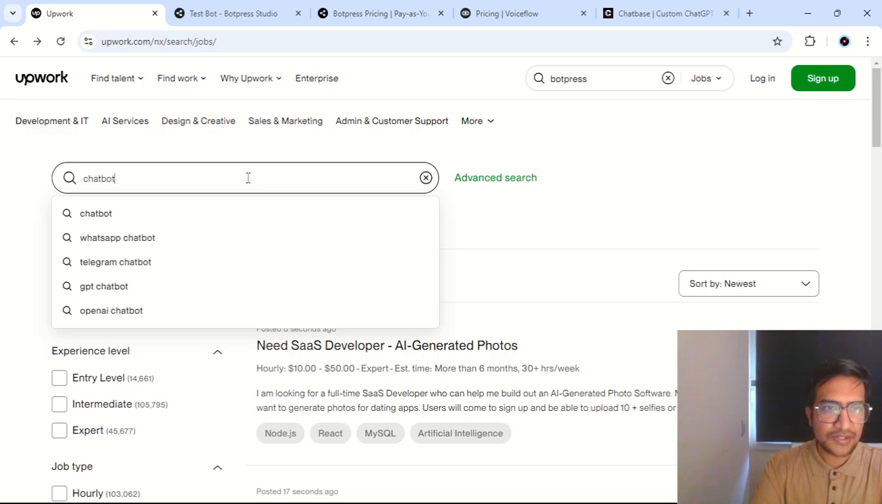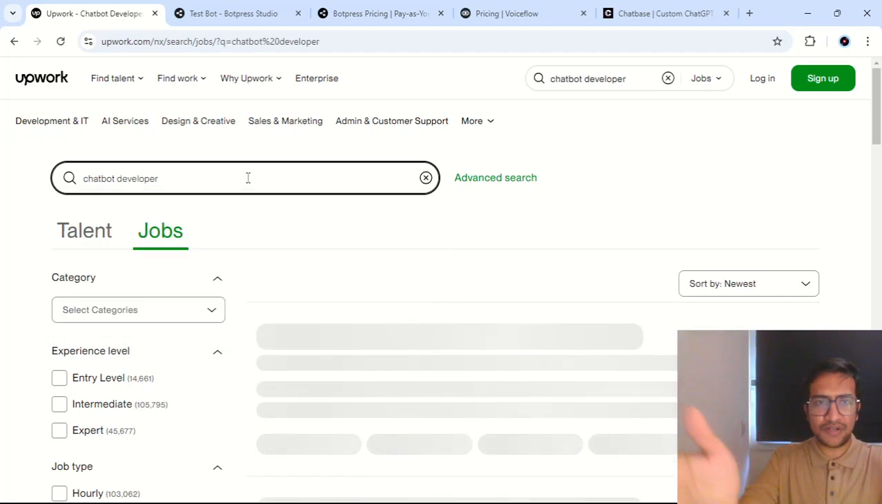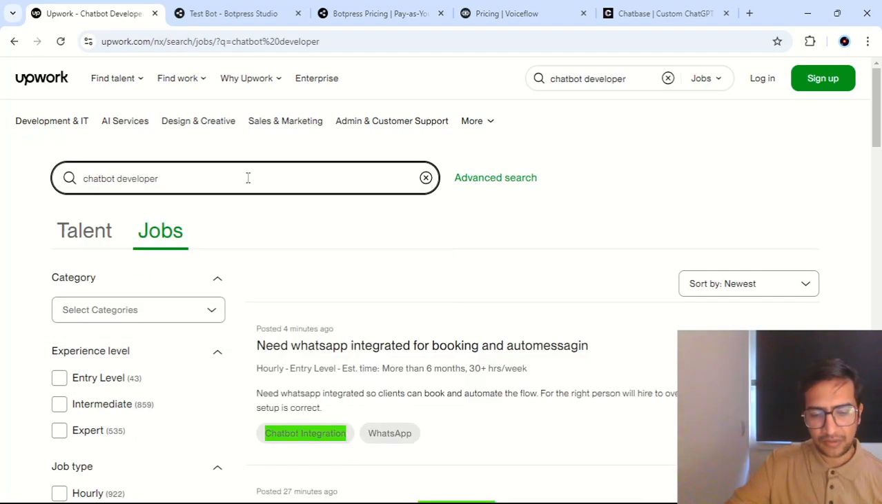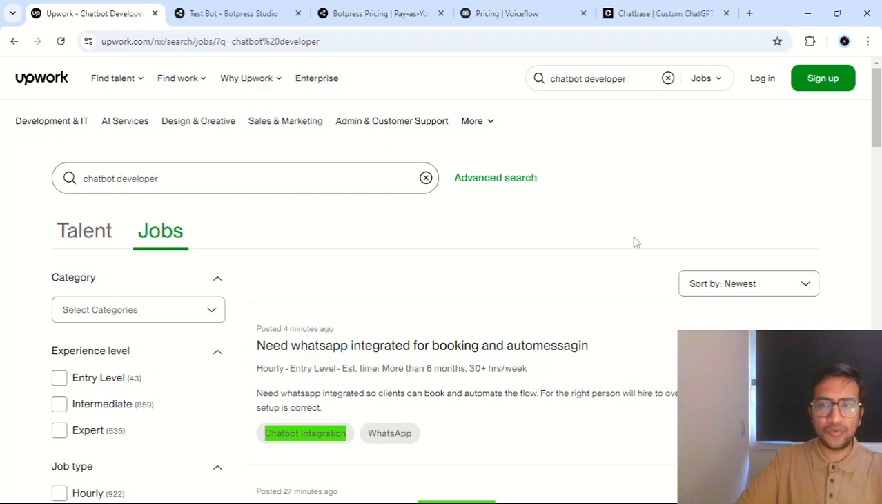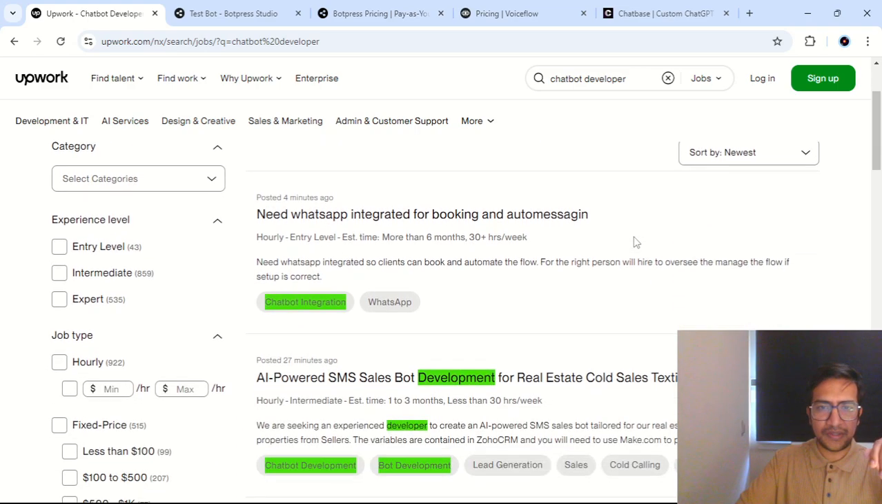So let's first look at chatbot developer work. I use this as my go-to platform to see what kind of projects clients are asking for and what kind of talent they're looking for. I also work on Upwork and I get a lot of my projects from there, but usually this is a good place to look to see the demand. So I wrote chatbot developer, and we could also write development.